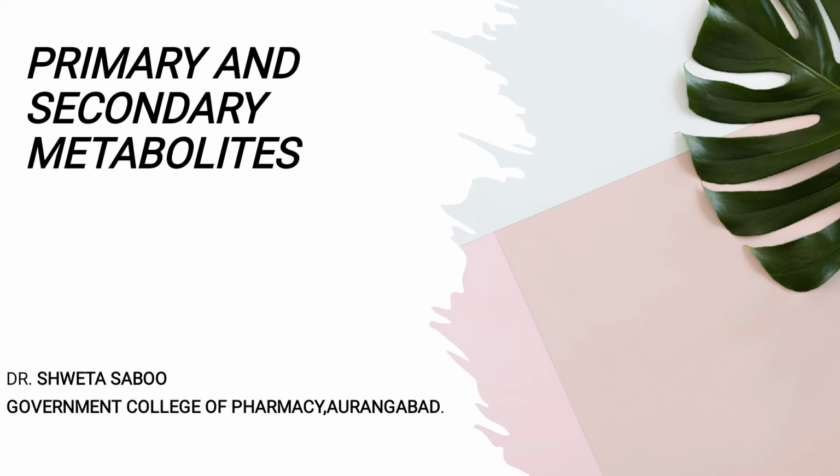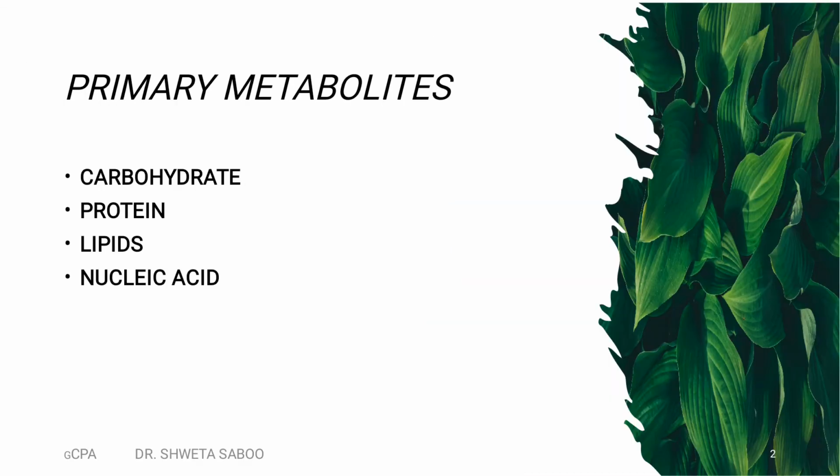So we will start our session. Primary metabolites. What are primary metabolites? Primary metabolites are synthesized in the plant for their growth, for their food, for their energy, and are utilized by the plant itself. Plants synthesize them for their growth.